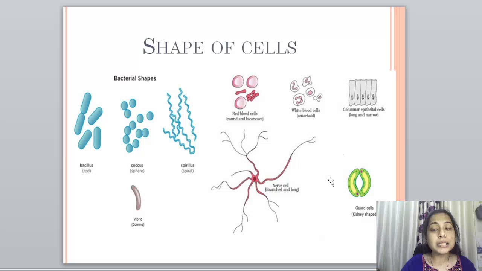Then there are guard cells. You remember where you can see these guard cells? You can see them in the stomatal pores. So these are kidney shaped cells.